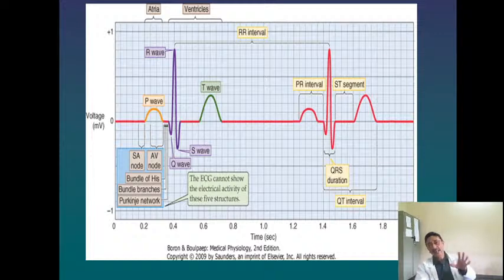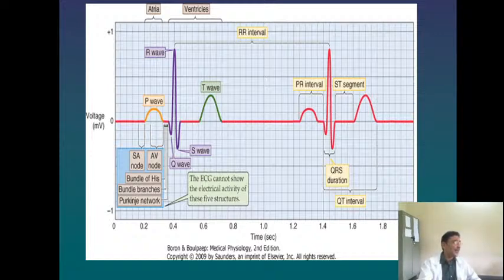If there is an increase in this duration, it means more time is required for the impulse to travel from the SA node to the AV node, indicating that there is some conduction defect.